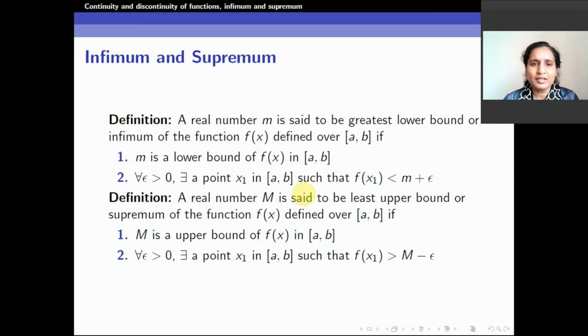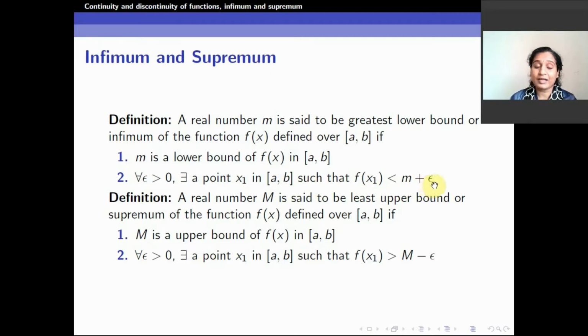So we'll come back here. A real number m is said to be the greatest lower bound or the infimum. What is the condition? It should be a lower bound and it should be the greatest of all lower bounds. First condition, m is a lower bound of f of x in the given interval, the closed interval [a, b]. Further, what is the second condition? If you pick any epsilon greater than 0, there exists a point x1 in the closed interval [a, b] such that f of x1 is less than m plus epsilon.